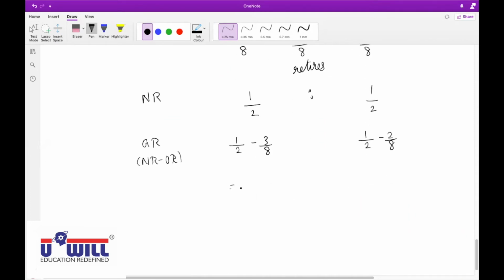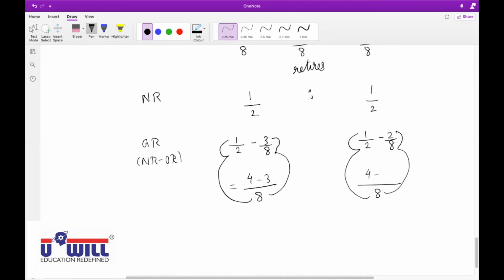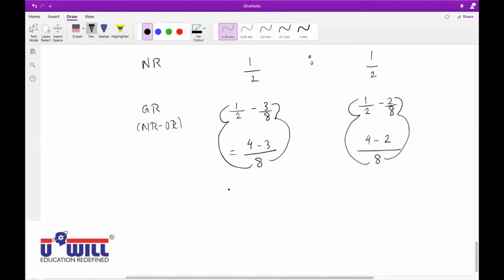LCM is 8. 8 divided by 2, 4 into 1, 4. 8 divided by 8, 1 into 3, 3. And for Z, 4 minus 2/8. 8 divided by 2, 4 into 1, 4. 8 divided by 8, 1 into 2, 2. 4 minus 3, 1/8, and 4 minus 2, 2/8. If you remove the denominator, gain ratio is 1:2.